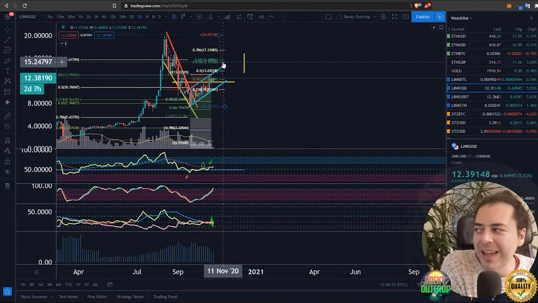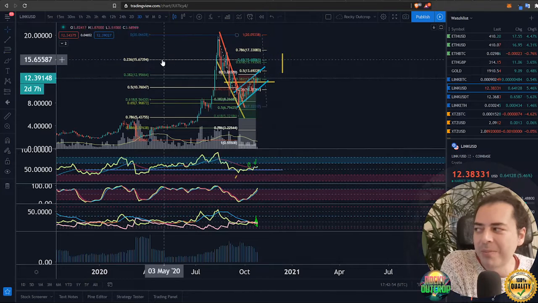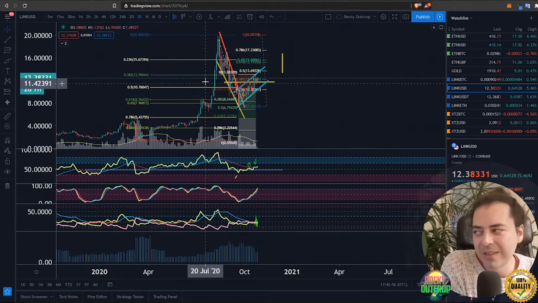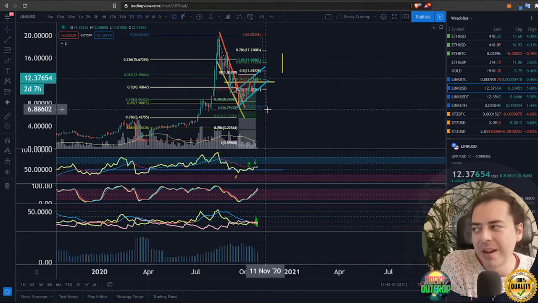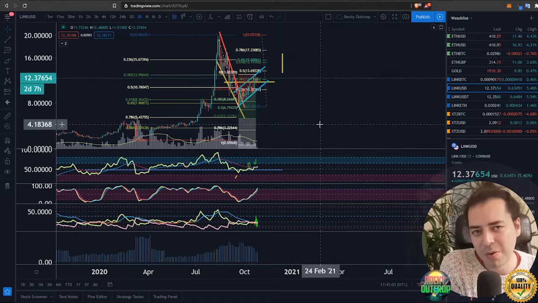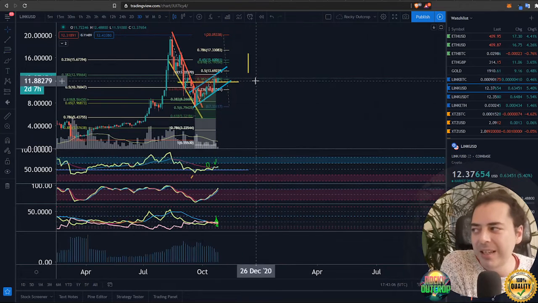targets, taking out that $15.60 area of key importance, because then we undo the 236 on this Fibonacci, which so far we've come down and filled in at the 618 in a beautiful Fibonacci textbook movement pattern for us. So let's see if we can do all that.